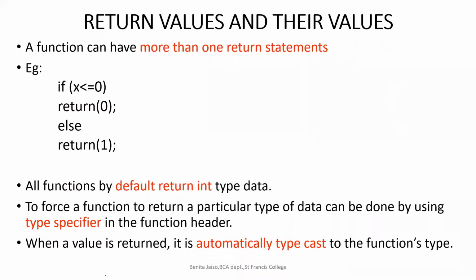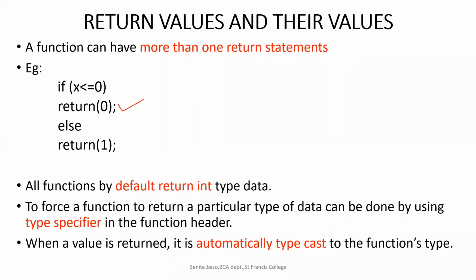A function can have more than one return statement, in this way: if you have a branching statement, ultimately only one value will be returned. But if you want either this or this, how will we write that in the function definition? If x value is less than or equal to 0, you have to return 0.